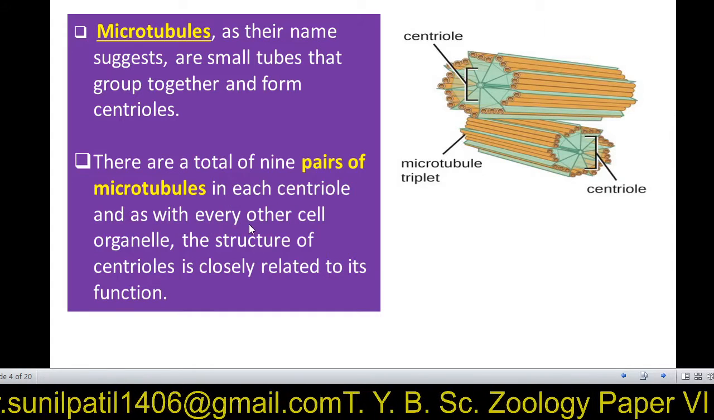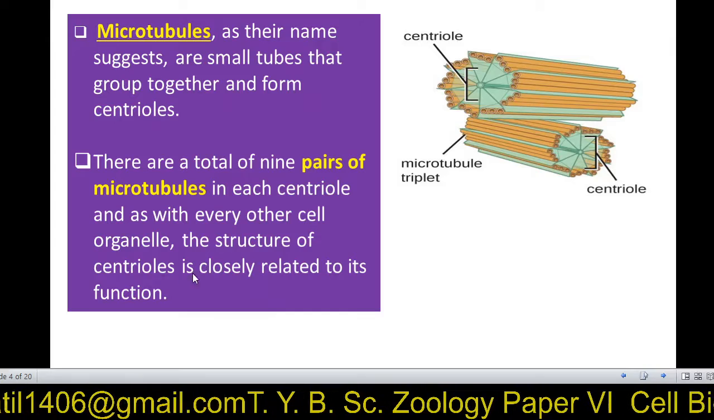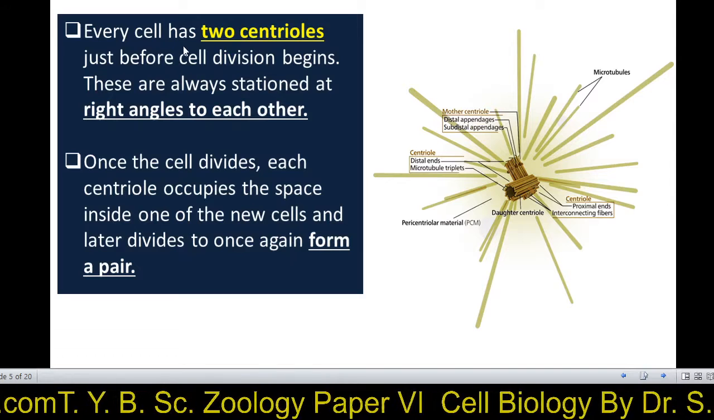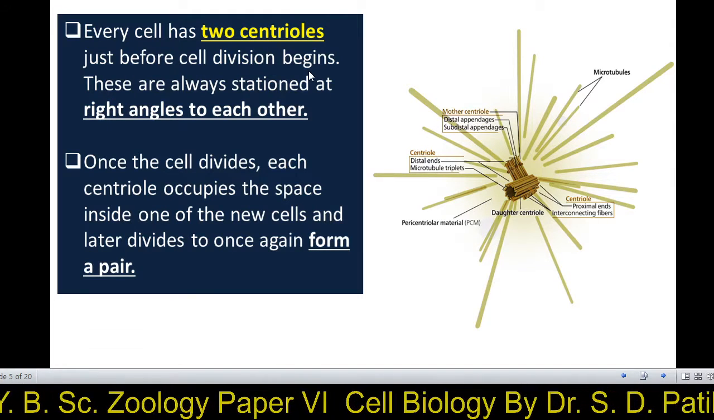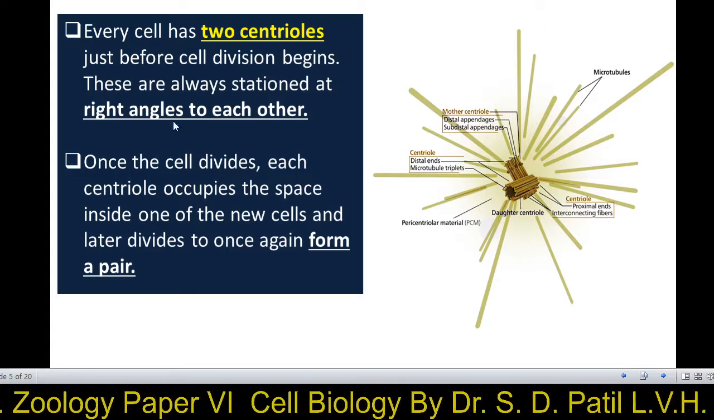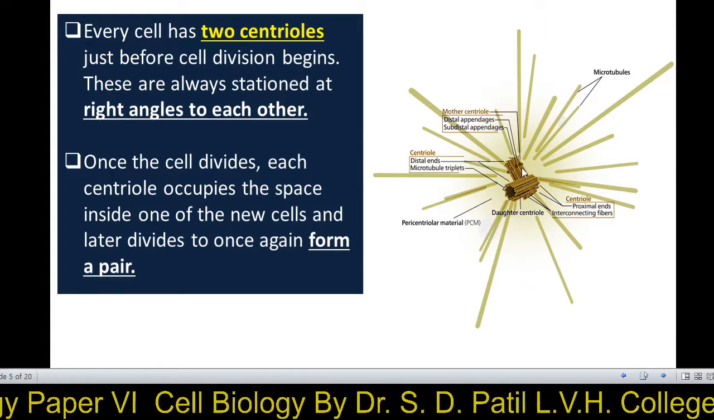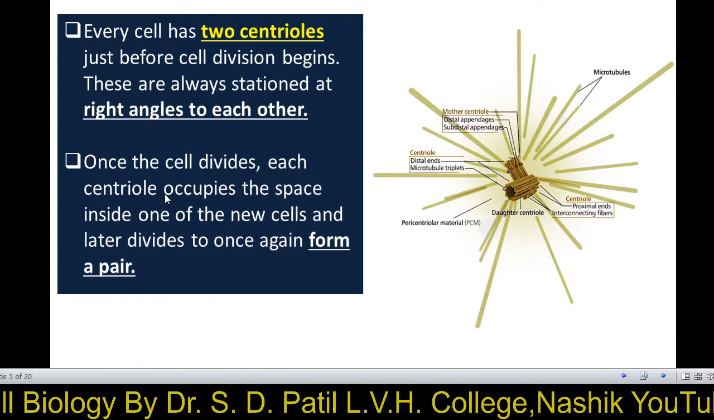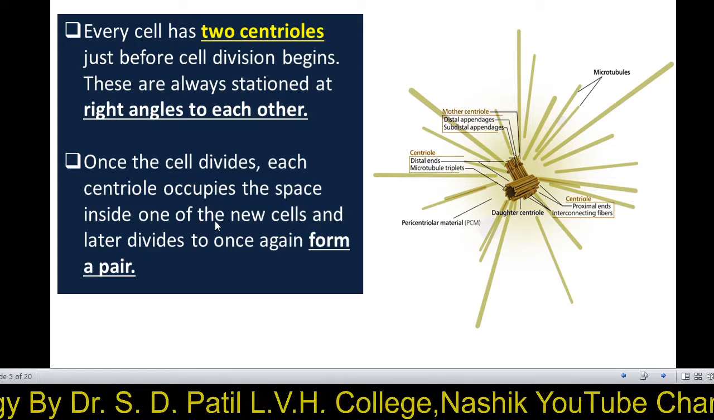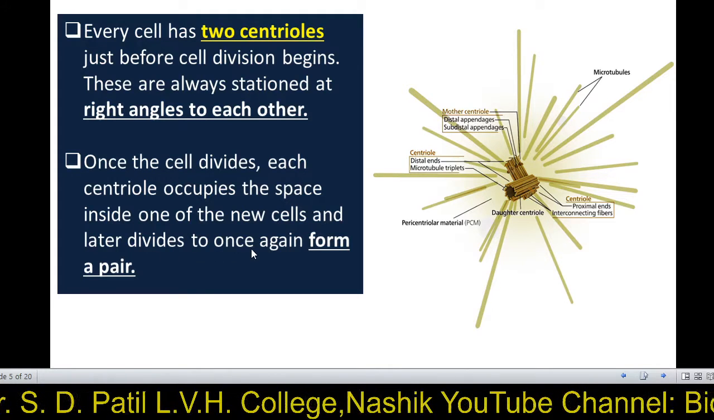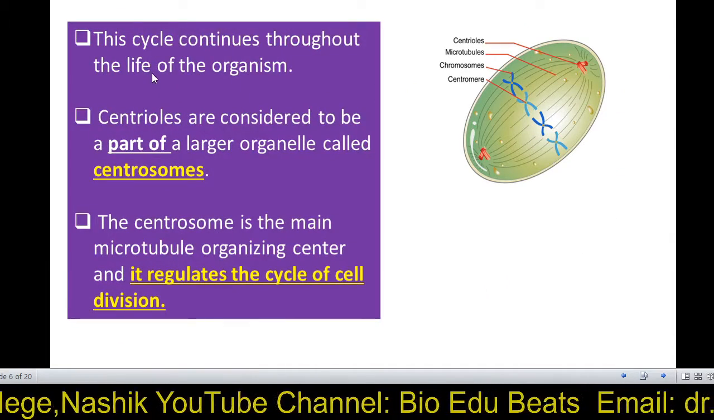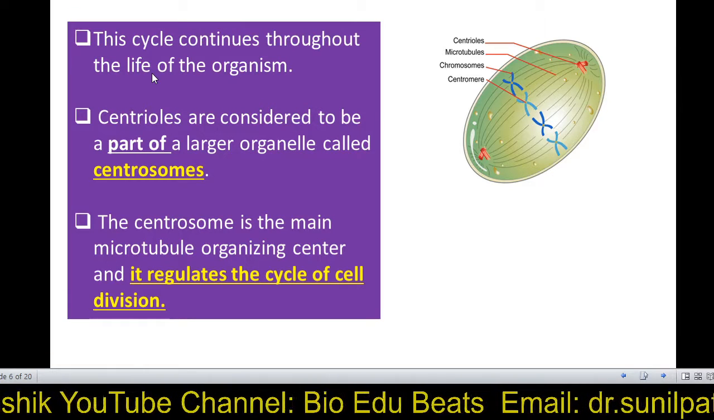As with every other cell organelle, the structure of the centriole is closely related to its function. Every cell has two centrioles just before cell division begins. These are always stationed at right angles to each other. You can see the centrioles are at right angles to each other. Once the cell divides, each centriole occupies its space inside one of the new cells and later divides to once again form a pair. The cycle continues throughout the life of the organism.